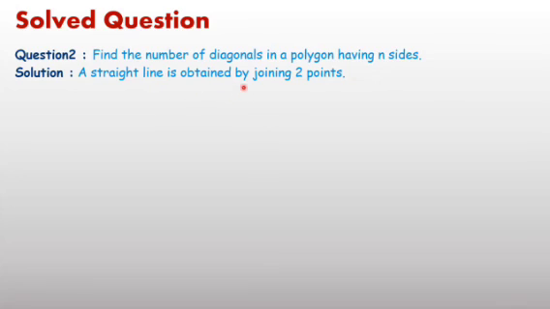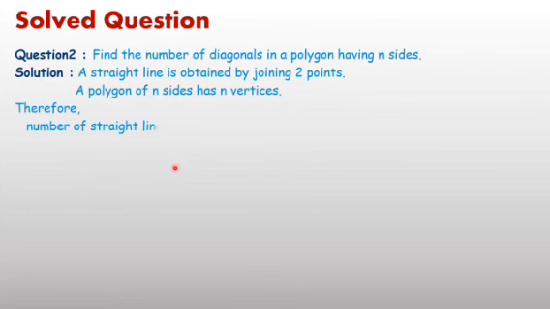A straight line is obtained by joining 2 points. This is known to all of you. And a polygon of n sides has n vertices. Therefore, the number of straight lines obtained by joining 2 points out of n points we can write as nC2.